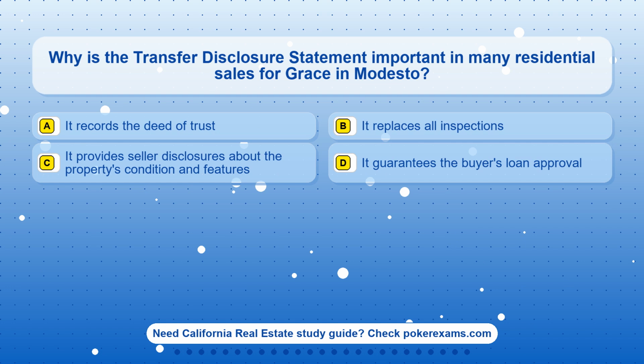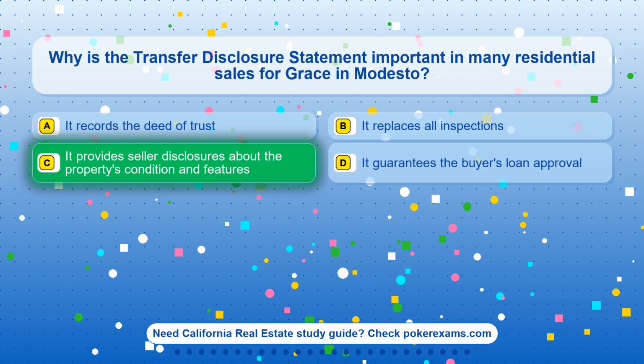Question 11. Why is the transfer disclosure statement important in many residential sales for Grace in Modesto? Option A. It records the deed of trust. Option B. It replaces all inspections. Option C. It provides seller disclosures about the property's condition and features. Option D. It guarantees the buyer's loan approval.